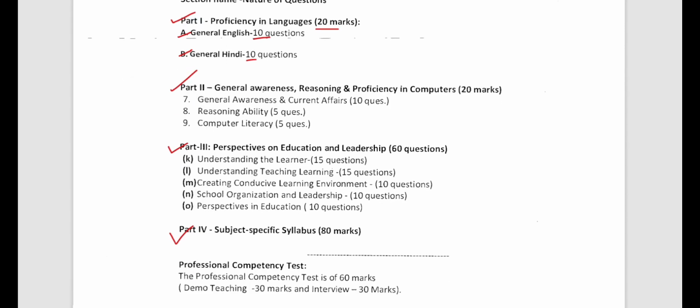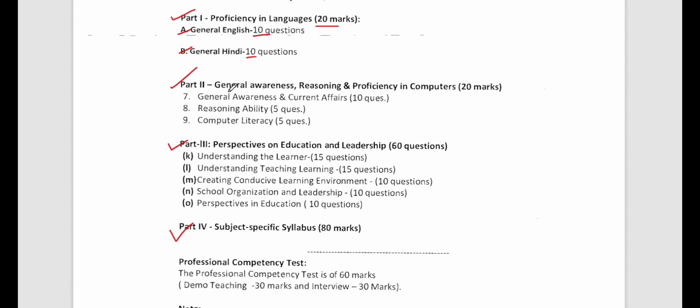Now what we have, part 2, general awareness. We have general awareness, reasoning and proficiency in computers, that is ICT, all right, which will be for 20 marks altogether. So general awareness and current affairs will be for 10 marks. Then reasoning and computer test will be for 5 marks each. It is coming to 20 marks, right? So this is part 2.